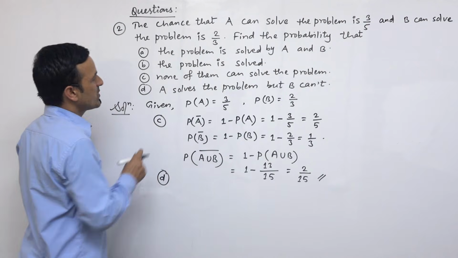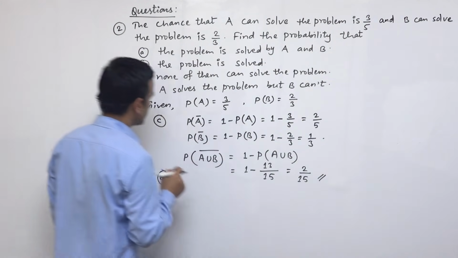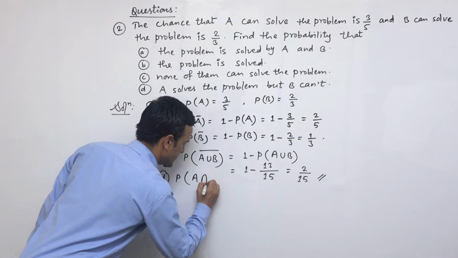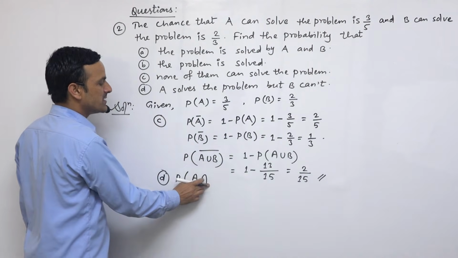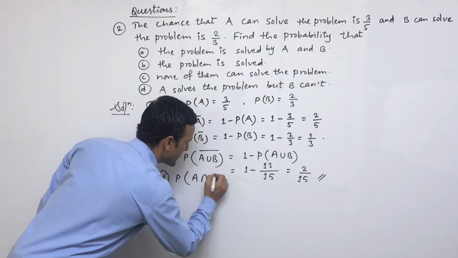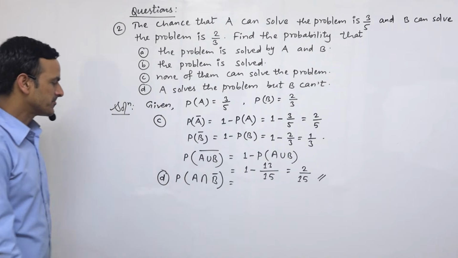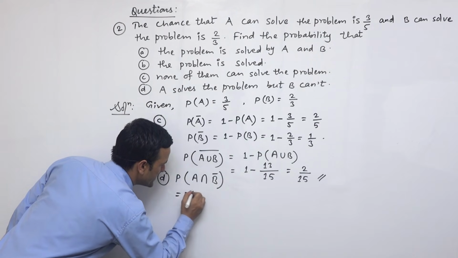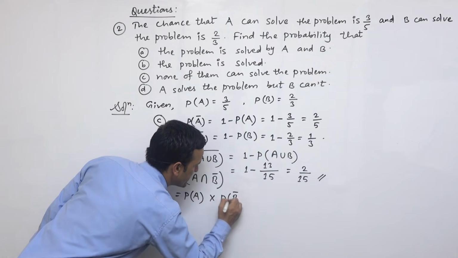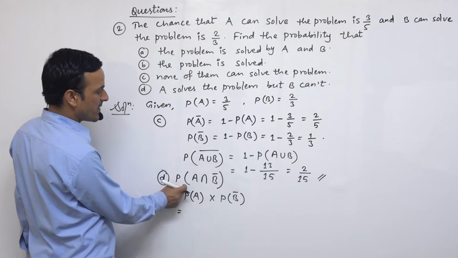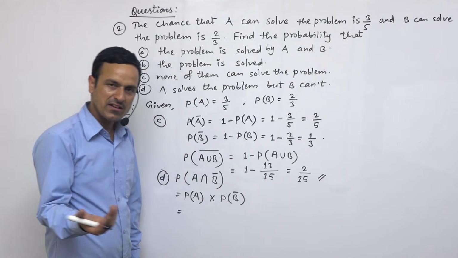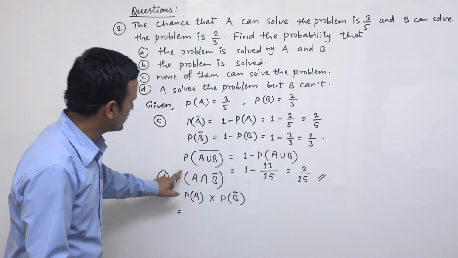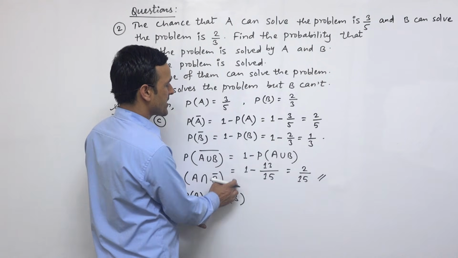And for option D, we have A solves the problem but B can't. In notation we write the probability of A intersection, because 'and' means the intersection sign, and B can't means the negative statement, B complement. So A intersection B complement. From the multiplication theorem, we can write PA times PB complement.